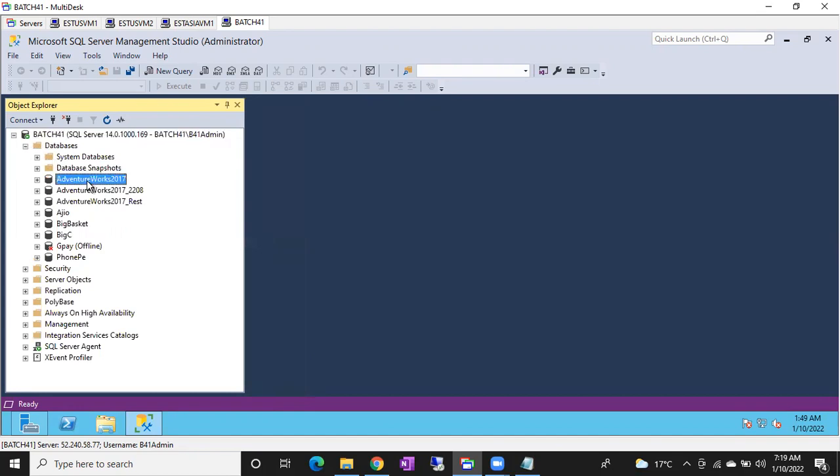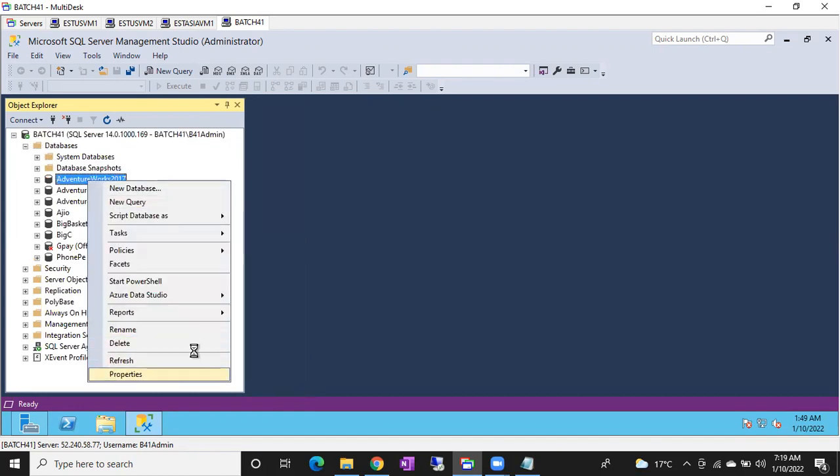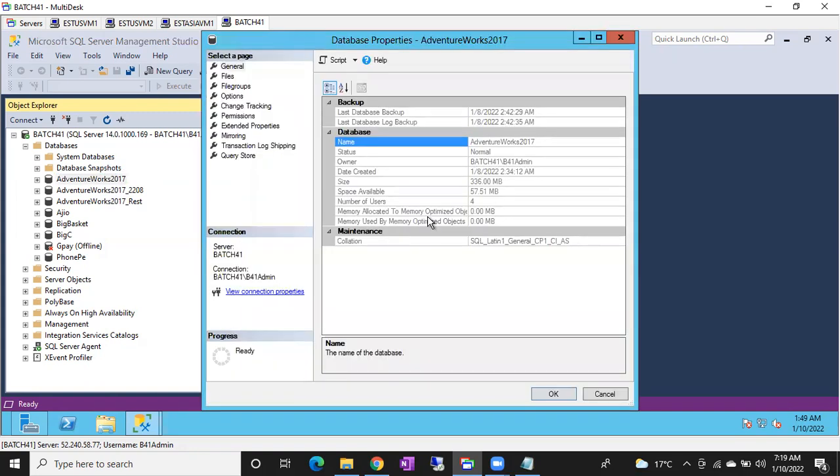Okay, so go to database properties. The first two fields will tell you when the last full backup was done and when the last log backup was done. Go to the database and go to the database property. There you can see last database backup means full backup, and last database log backup means when it was done. So this is how we can verify when the full and log backup has been done.